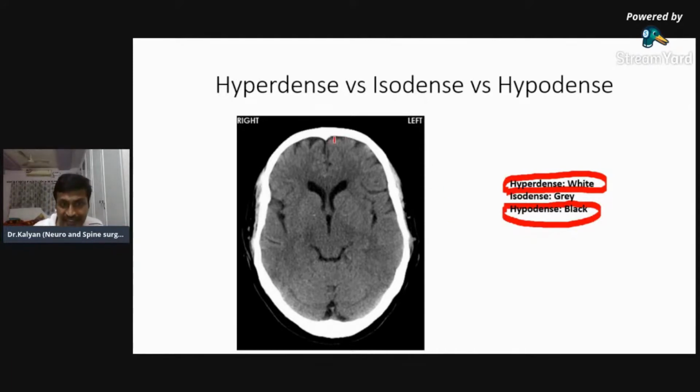So when I look at the scan, this structure is bone, the bone of the skull. Bone appears white. What is this structure in the center which I have labeled with the red arrow?